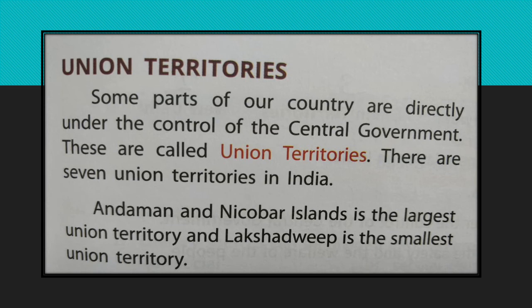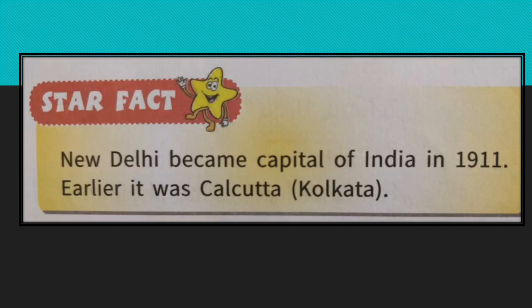So now we move to the star fact. New Delhi became capital of India in 1911. Earlier it was Calcutta, which is now called Kolkata. So before independence itself, the capital of India moved from Calcutta to New Delhi, and New Delhi became the new capital of India in 1911.